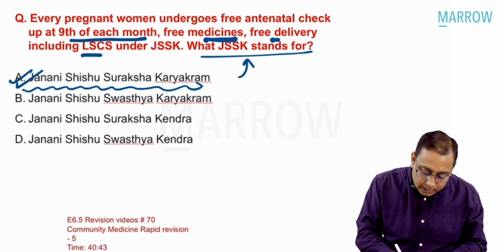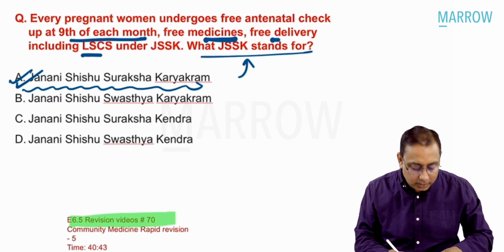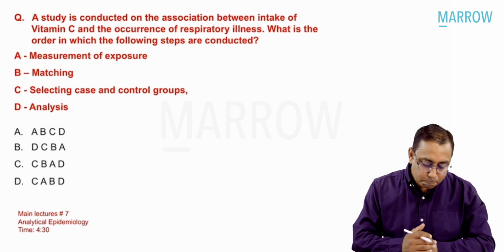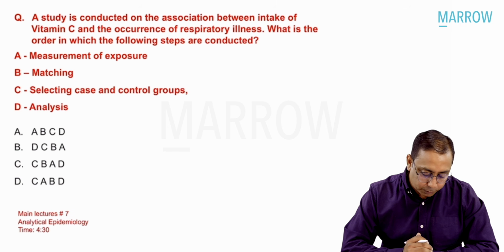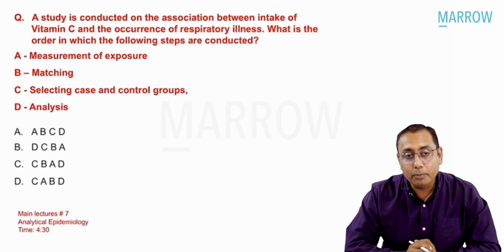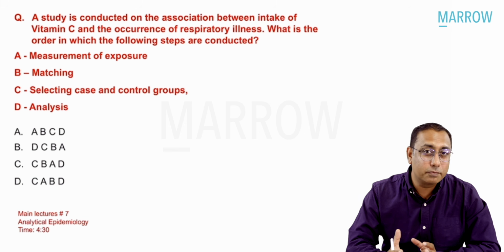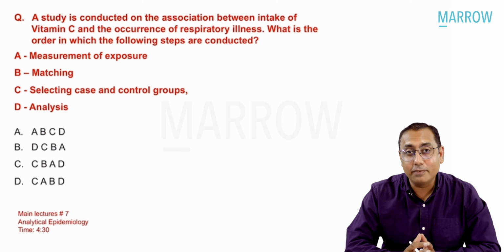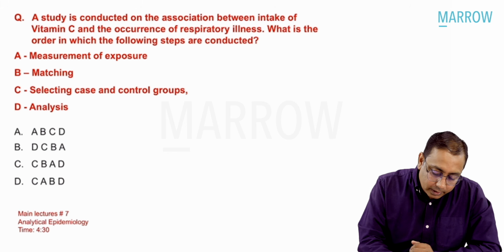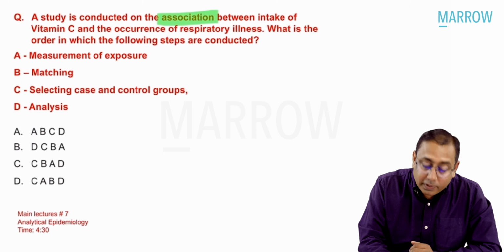That is, again, it has been discussed in the lecture number 7070. Coming on to the next MCQ. So this was a question from epidemiology, a simple kind of question. It just looks very difficult, but it is in reality a very simple MCQ. A study is conducted on the association between, you want to find the association.